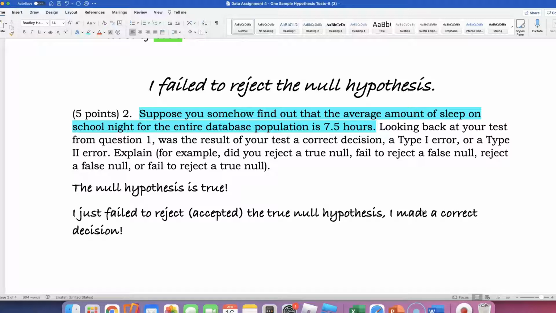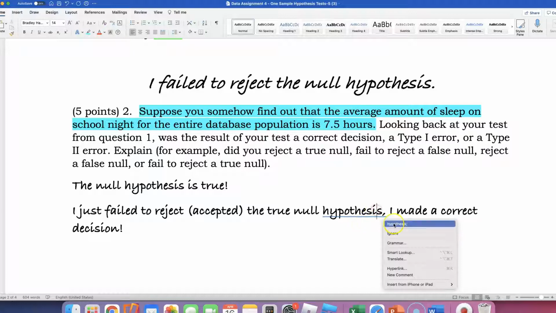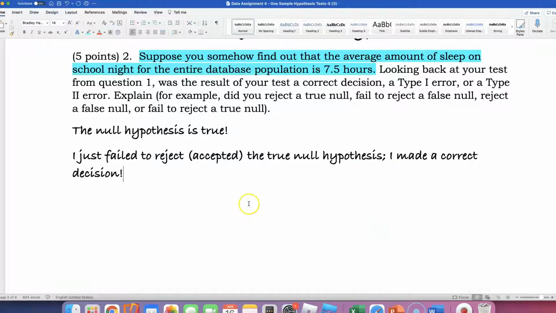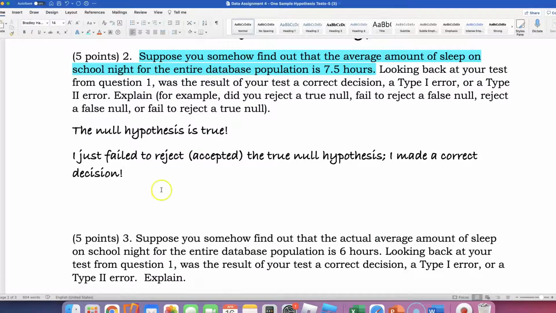The blue statement is saying that the null hypothesis is true. Okay, because null was assuming that the true mu was 7.5. And because I failed to reject this true null hypothesis, I made the correct decision then. Okay, so I'm done with number 2. Okay, all right, let's go to number 3.